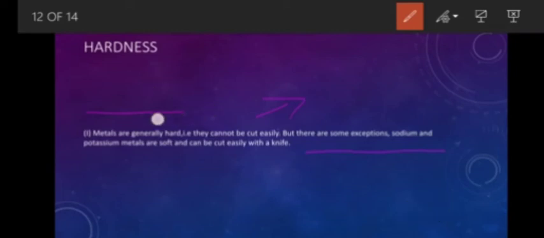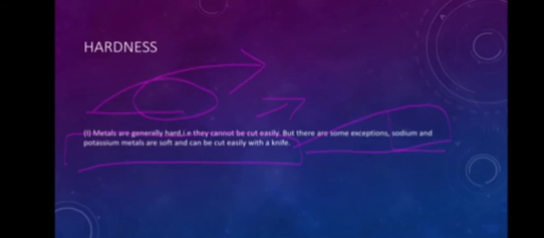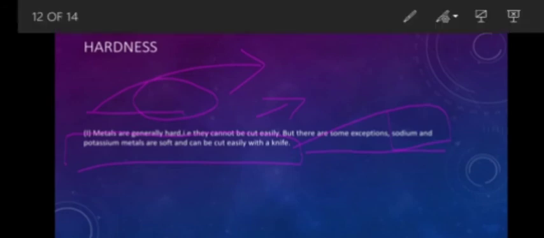Metals are generally hard, but some metals are soft also. Please learn these exceptions. If anyone asks what are the 2 metals that are soft, your answer should be sodium and potassium. They are so soft that they can be cut easily with a knife. Got that?